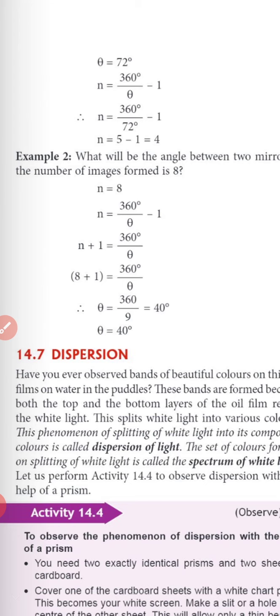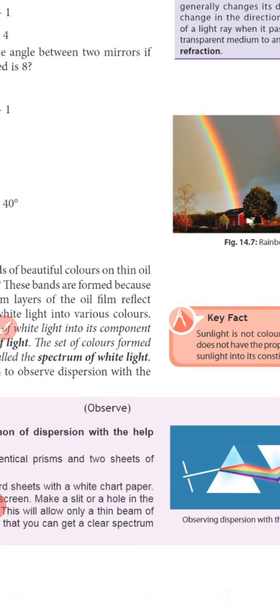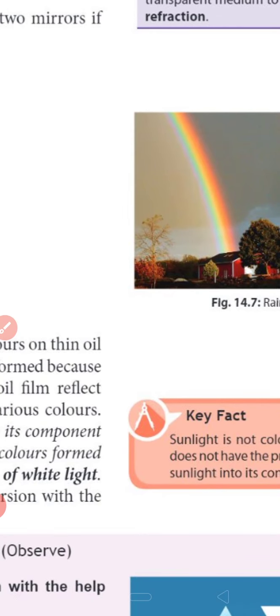Light is made up of 7 colors. When those 7 colors divide or split or break apart, what do we call that phenomenon? Dispersion. Okay, so splitting of light into 7 colors is called dispersion. The set of 7 colors formed after splitting from white light is called the spectrum of white light. This dispersion phenomenon you have seen in the rainbow. How is a rainbow formed? Like this. The rainbow is also formed by the phenomenon of dispersion.